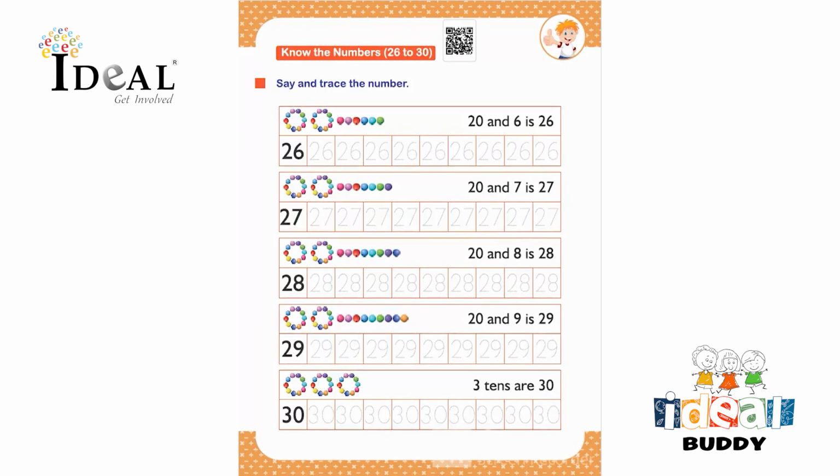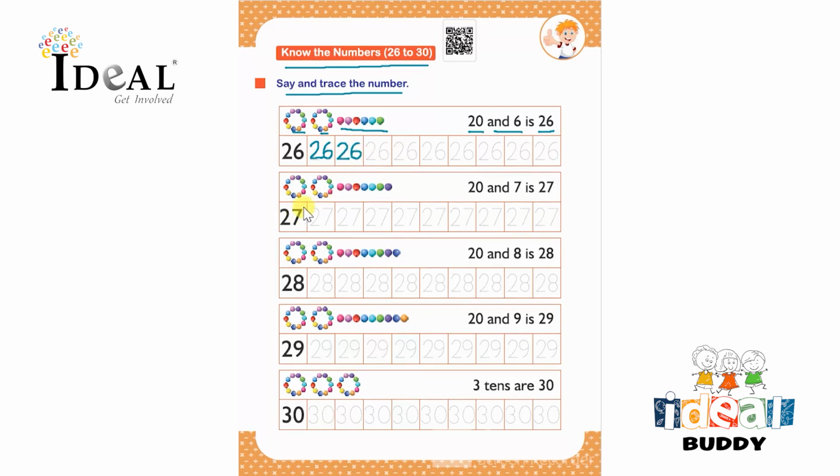Hello everyone. In this page, the child will know the numbers 26 to 30. So here they have to say and trace the number. So here there are 2 tens and 6 ones. So 20 and 6 is 26. So here they have to trace the number 26 and complete this whole row.